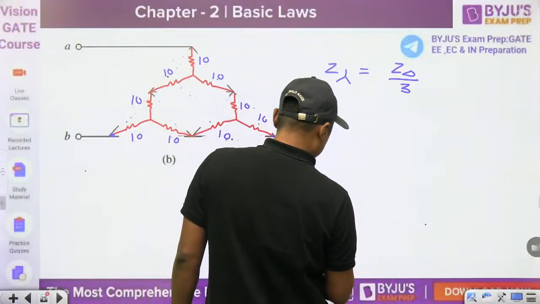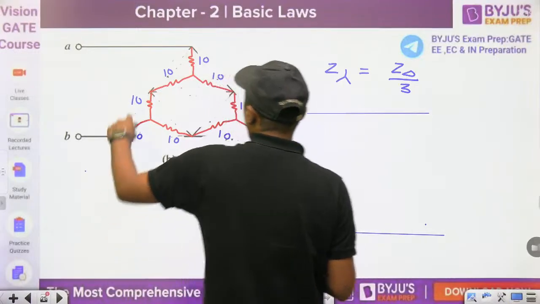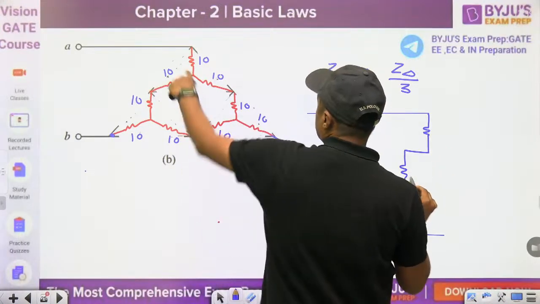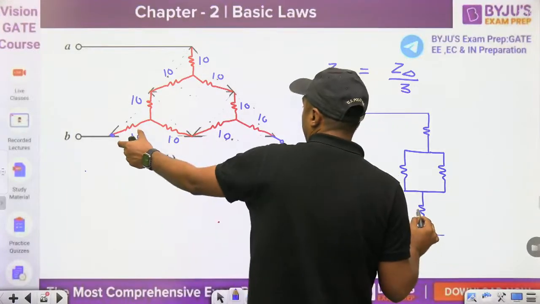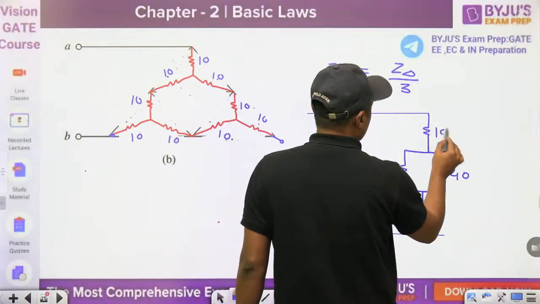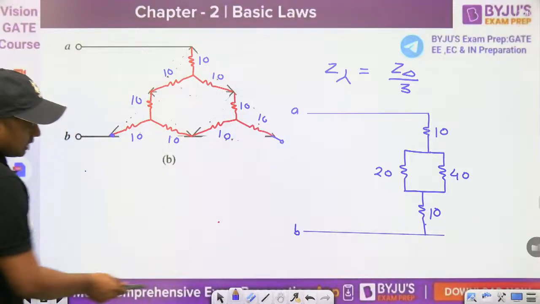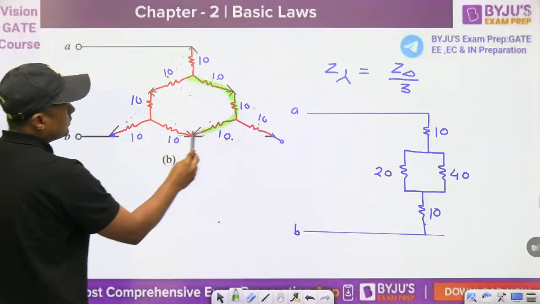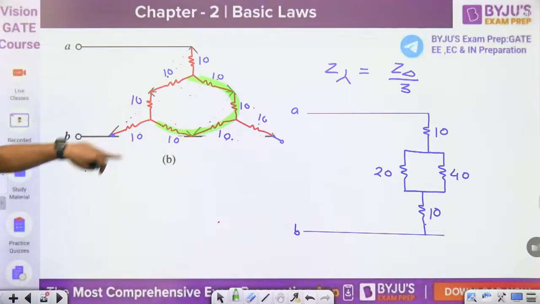You will get, now watch this. This is 10. This 20. This is 40. And again 10. This one 10. Now you can find the value. Okay, so this is the series combination, and you can leave the floating resistor, and that is the value. These two are this combination and these two combinations are in parallel.